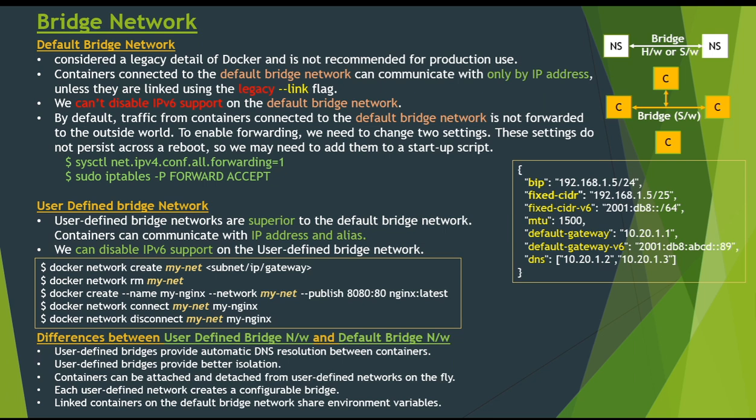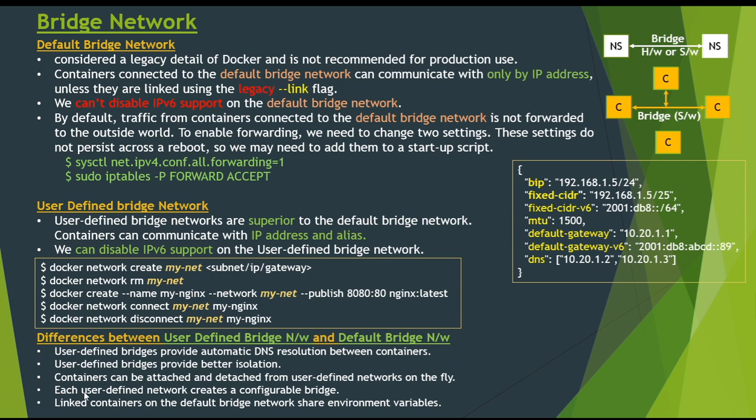But using a user-defined network provides a scoped network in which only containers attached to that network are able to communicate, as we have seen in this diagram. Then containers can be attached and detached from a user-defined network on the fly. So we can connect or disconnect containers from a user-defined network on the fly, whereas to remove a container from the default bridge network, we need to stop the container first and then recreate it with different network options.